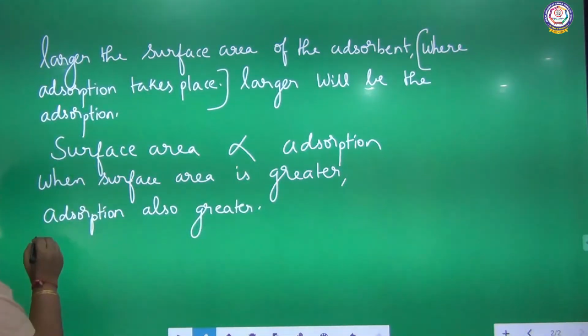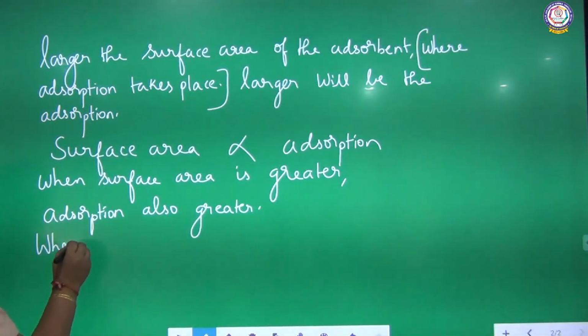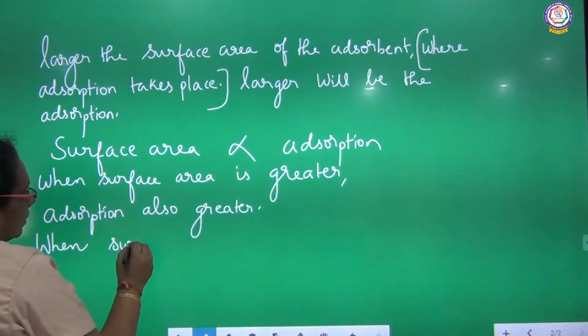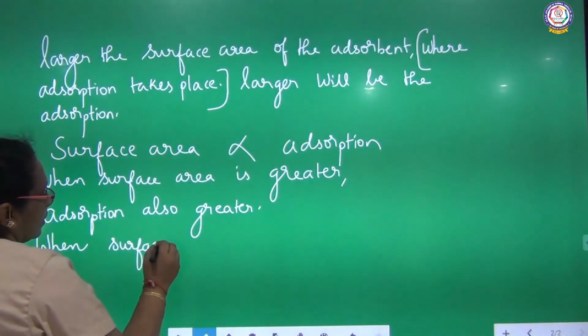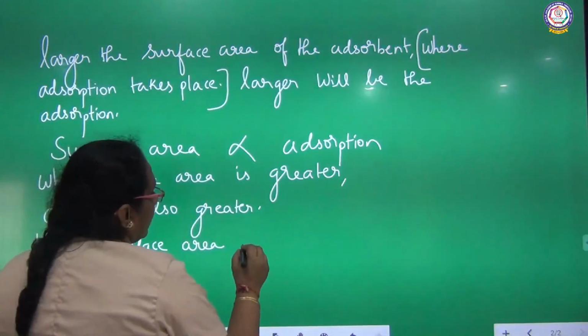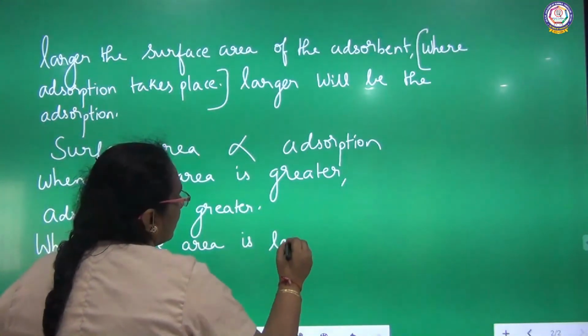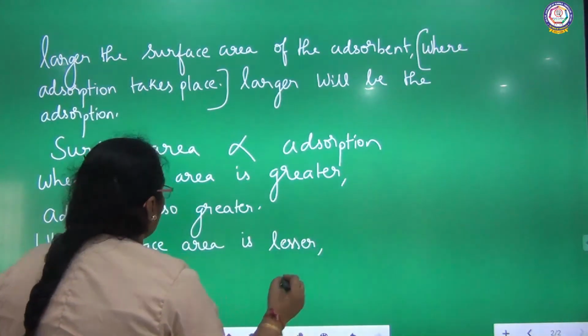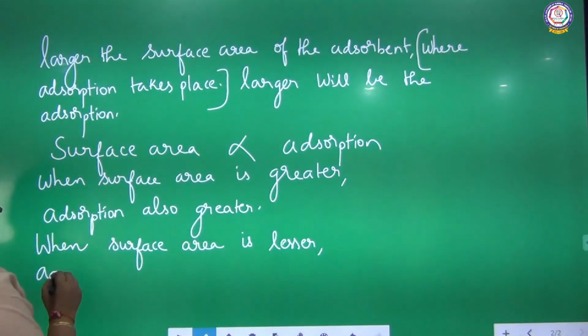When surface area is less, adsorption is also less.